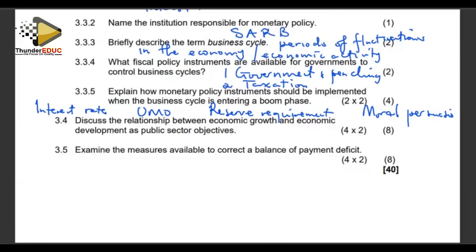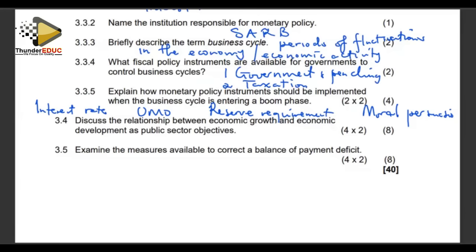If the central bank increases the reserve requirement, commercial banks are allowed to keep less out of the amount deposited by their customers, and hence they are left with little to give out to potential clients who want to borrow, and as a result, the amount of money in circulation is going to be reduced.